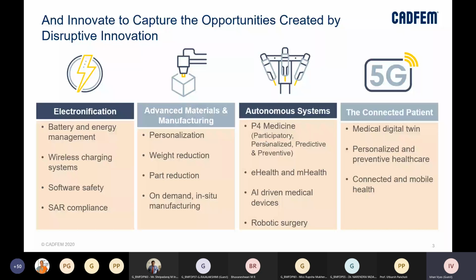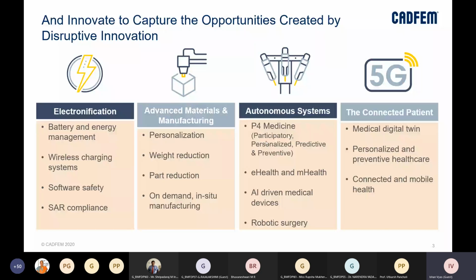And as we move to more technologically advanced equipment being embedded into the body, or worn on the body, starting from a smart band to certain implants which can go inside our skin and measure, let's say, the blood oxygen level, just as an example, SAR compliance will also be something which we'll have to look at.